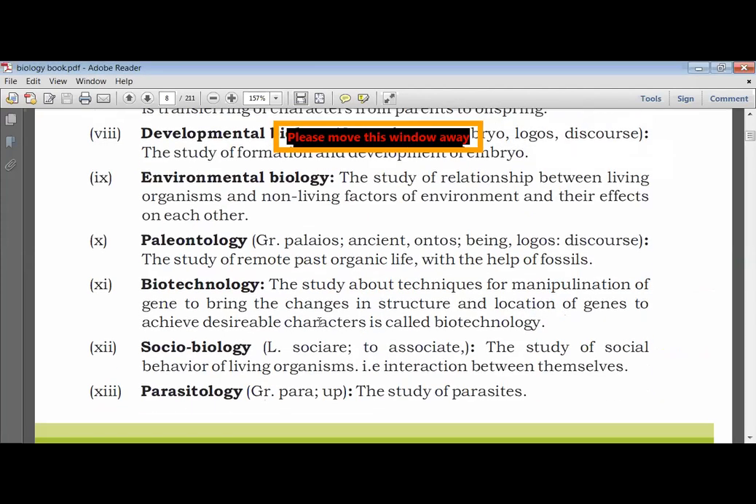Now, next we are going to learn about biotechnology, the study about the techniques for manipulation of genes to bring changes in structure.